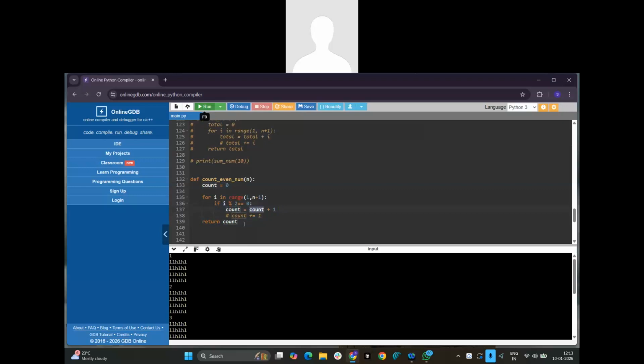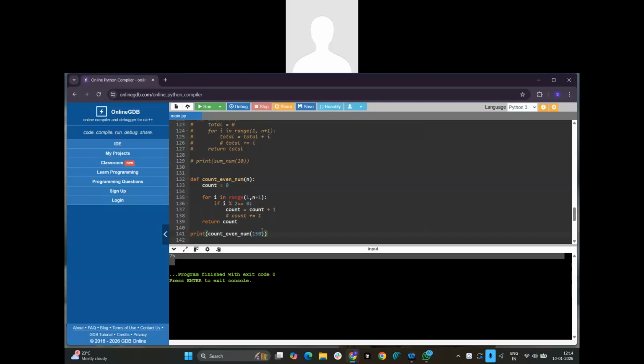So we are going to print the count of even numbers. How many numbers in 150? How many even numbers will be there? We are going to count it.